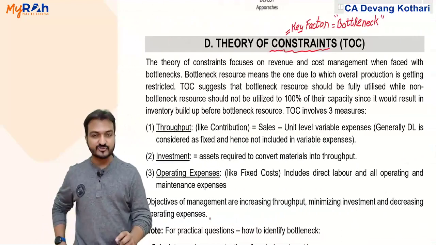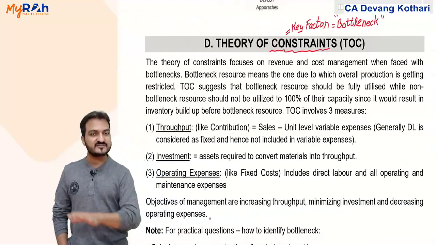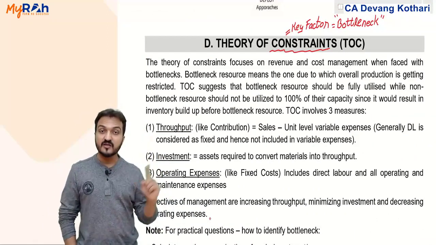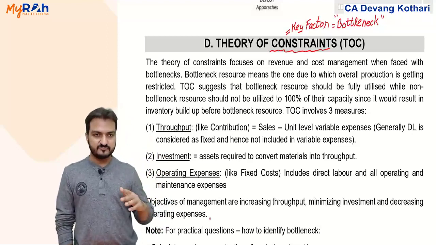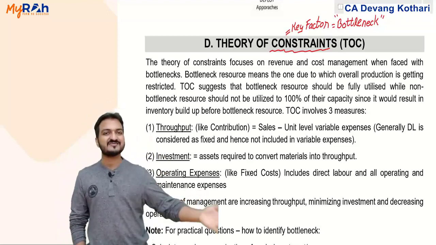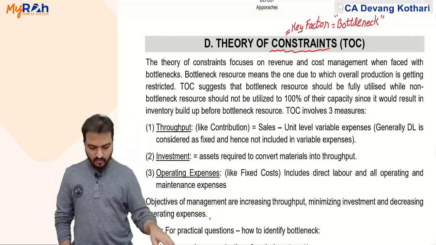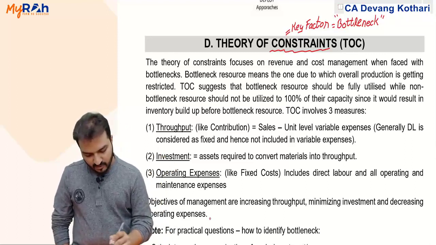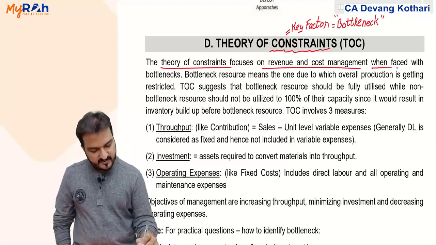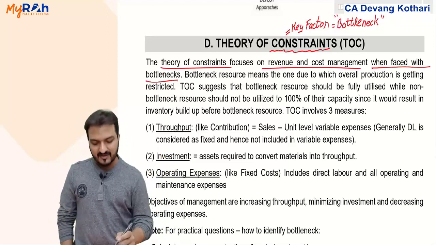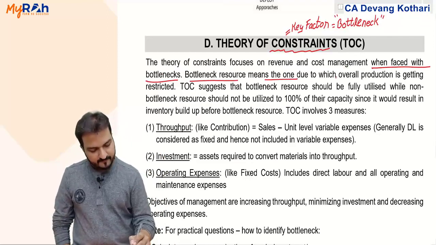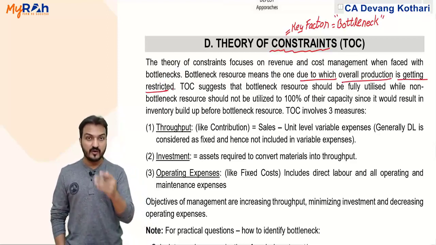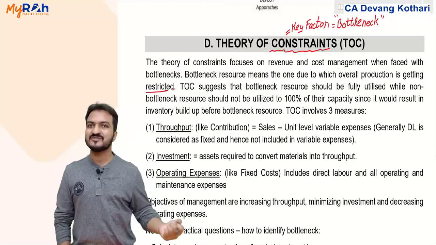This is my theory of constraints. In fact, I had explained the concept of bottleneck first in chapter number 11, the budgets chapter, because it had an impact there, and it has impact in other chapters also. So we'll go on here. Ultimately, the concept of bottleneck comes from this theory. The theory of constraints focuses on revenue and cost management when faced with a bottleneck. Bottleneck resource means the one due to which overall production is getting restricted. That one resource, one department, because of which overall production is restricted.